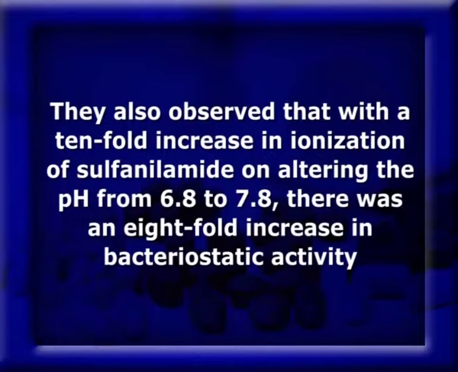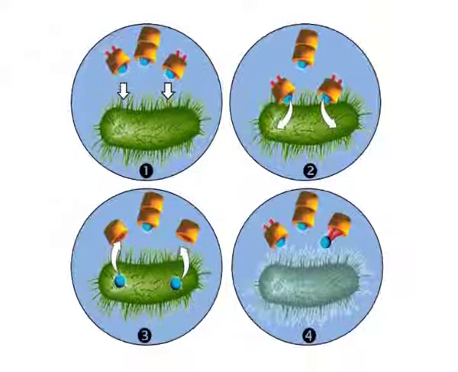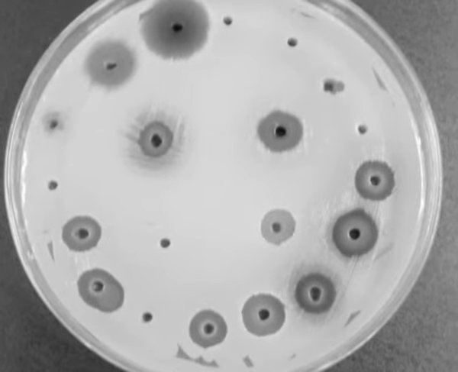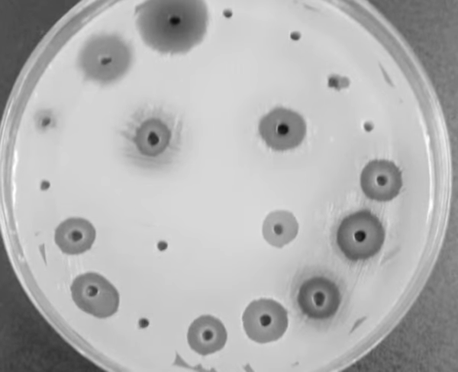They also observed that with a 10-fold increase in ionization of sulfanilamide on altering the pH from 6.8 to 7.8, there was an 8-fold increase in bacteriostatic activity. On the basis of these observations, Fox and Rose suggested that only the ionized fraction of the drug is responsible for the antibacterial action.